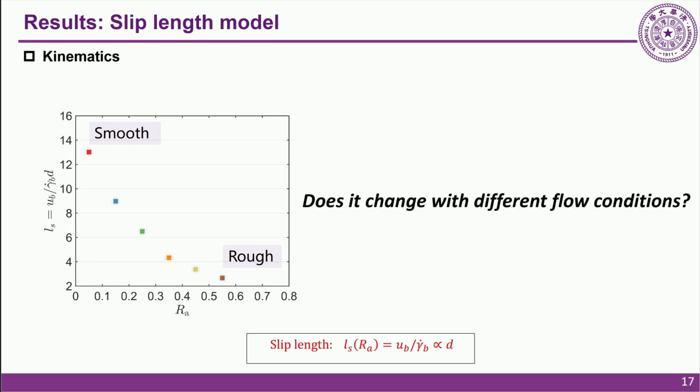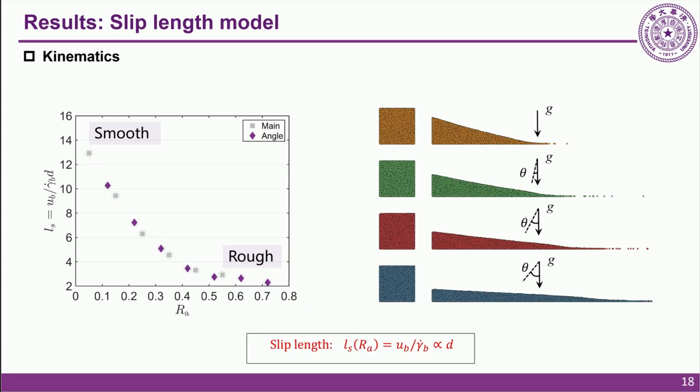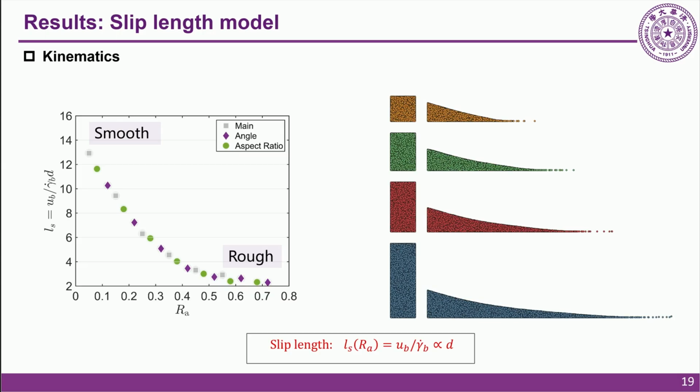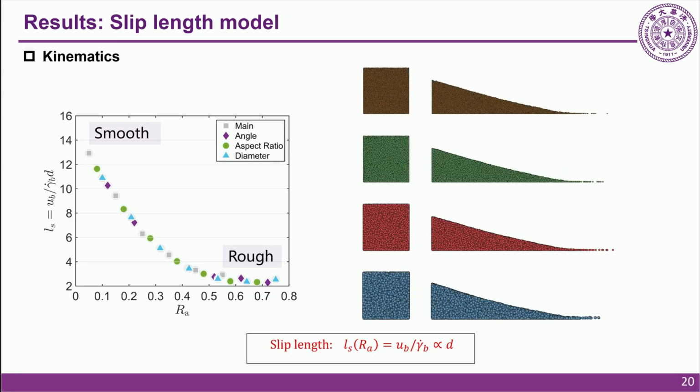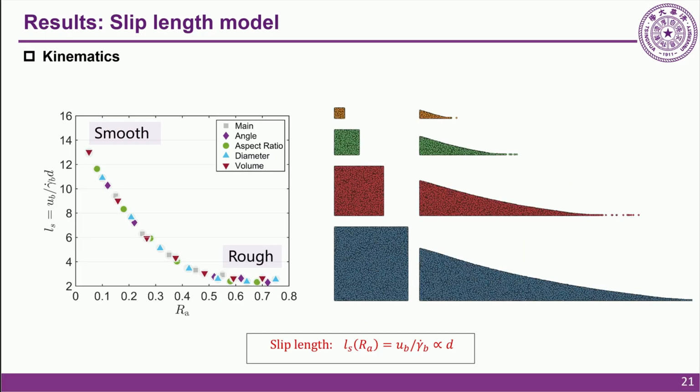But we must ask, is this relationship universal, or does it change with different flow conditions? To test this, we varied the inclination angle of the slope, changed the initial aspect ratio of the granular column, altered the particle diameter, and even enlarged column volumes. Remarkably, despite these different setups, all the data collapse perfectly onto a universal master curve. These exciting findings prove that the slip length is an intrinsic property of the boundary, dictated strictly by the roughness and is independent of the flow states.